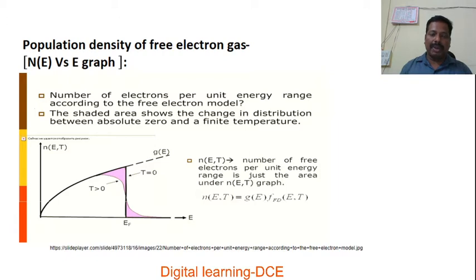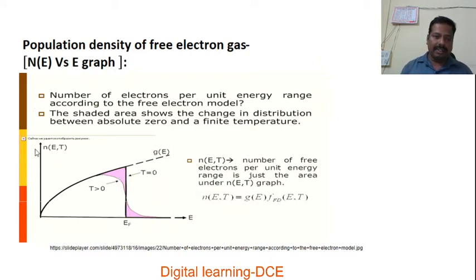Okay, we are going to explain this plot now. Here is the number of electrons per unit energy range according to the free electron model. The shaded area shows the change in distribution between absolute 0 and finite temperature. This shaded area in the graph, later I am going to explain what it indicates.